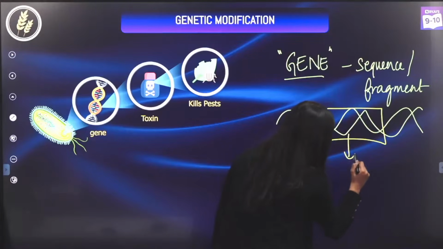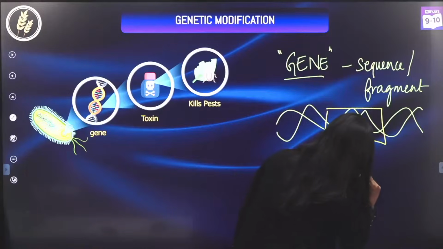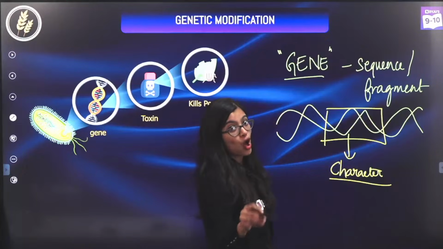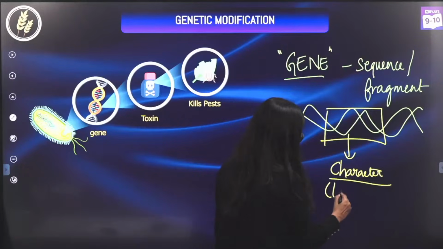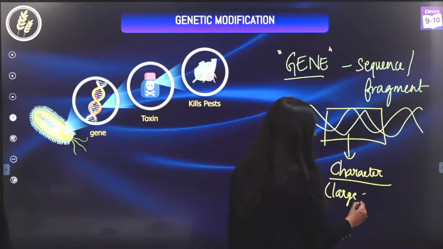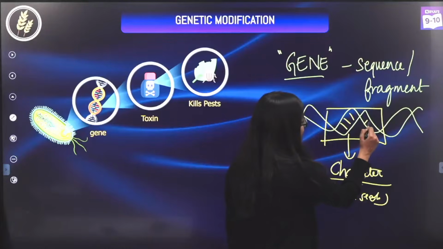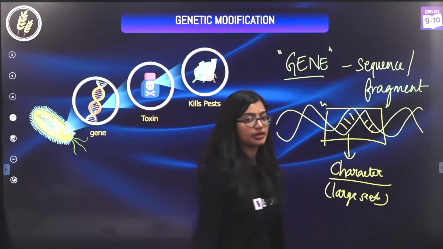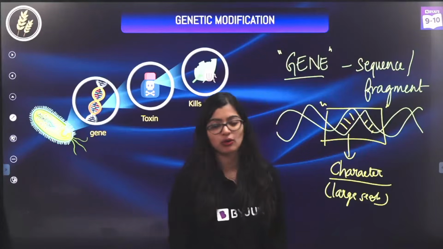And this one small fragment will code for a particular character. So you saw earlier there was a plant with large seeds. Now let's assume that this portion of the genetic material is what is coding for it. Then we say that this is the gene for it, okay?